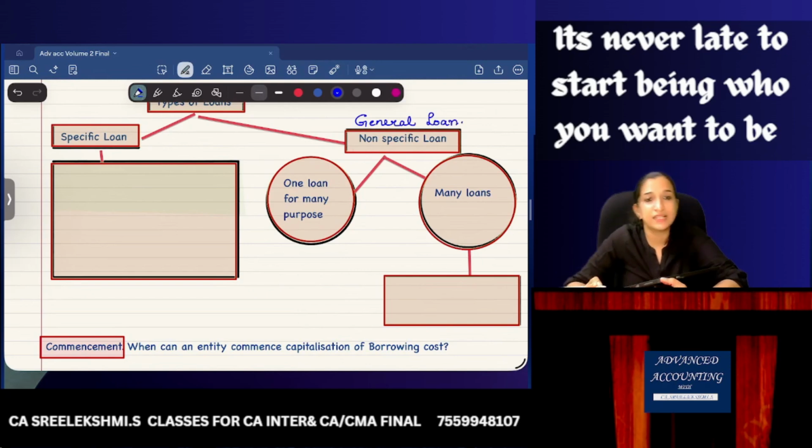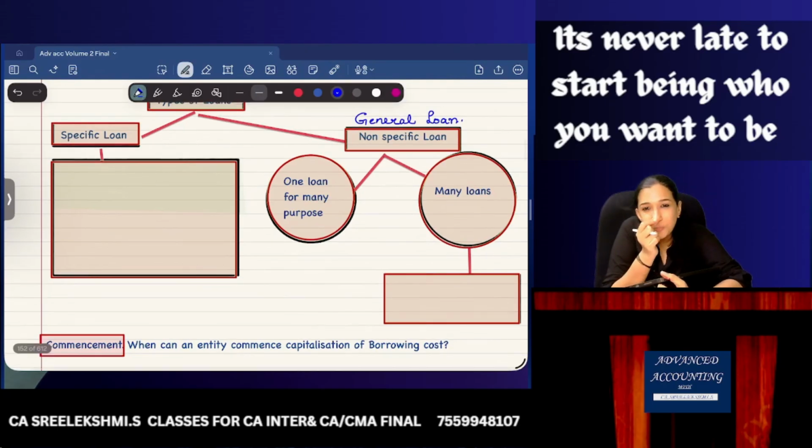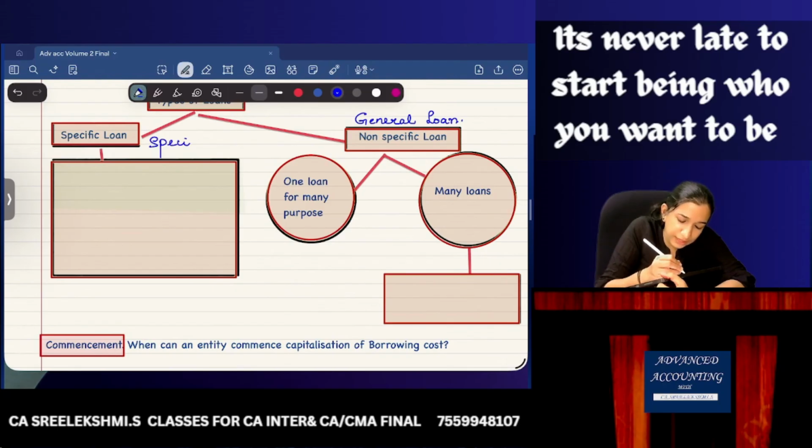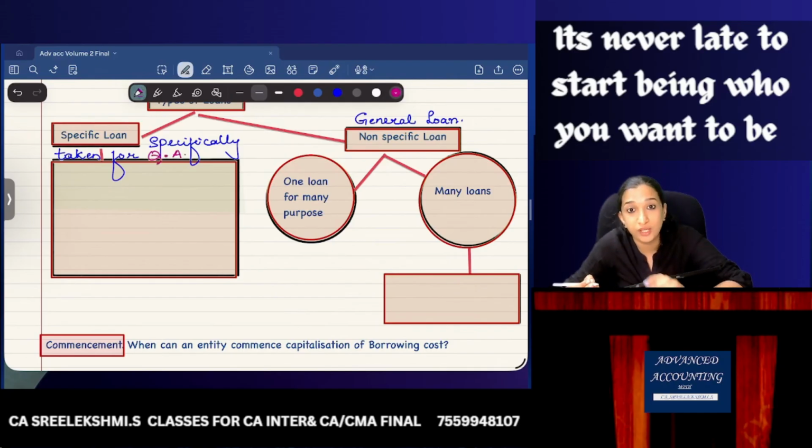Specific loan means a loan specifically taken for a qualifying asset.